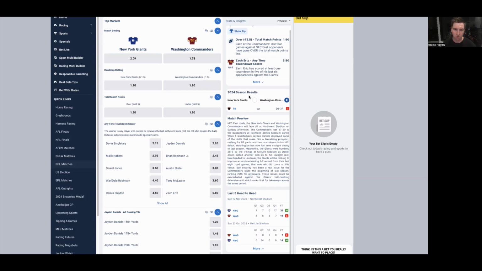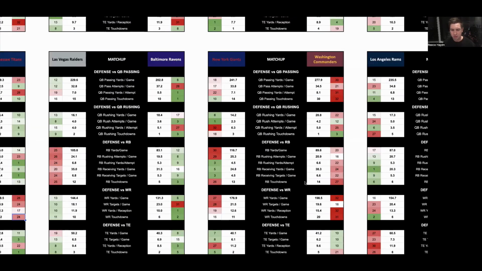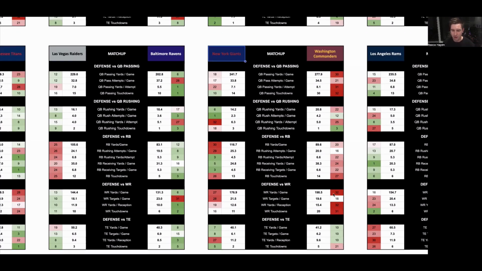I think Washington at home are deserving to be favorites, but I wouldn't definitely want to be backing them as favorites. From a player prop perspective in the Giants-Washington game, you can definitely target the New York Giants wide receivers. Washington were the worst defense last season against wide receivers. They gave up the most overall yards per game and the most yards per reception, also the second most wide receiver touchdowns.